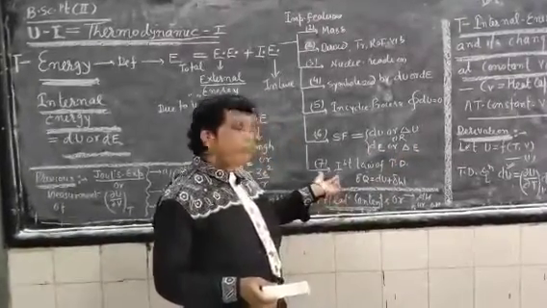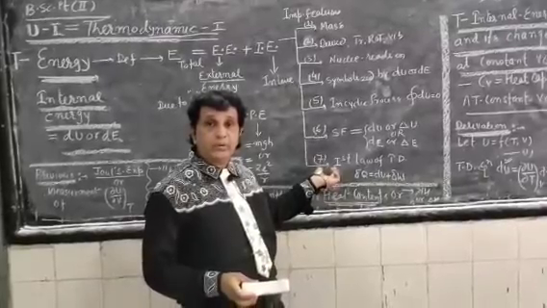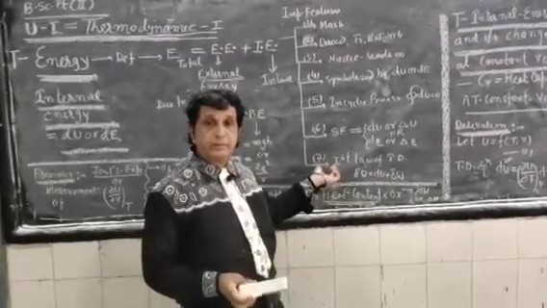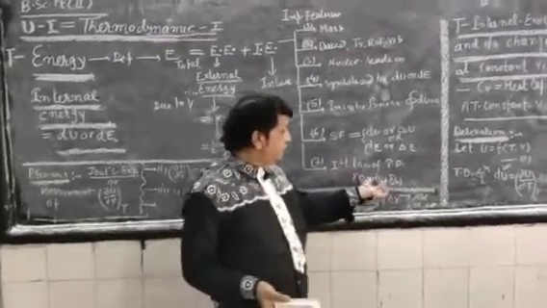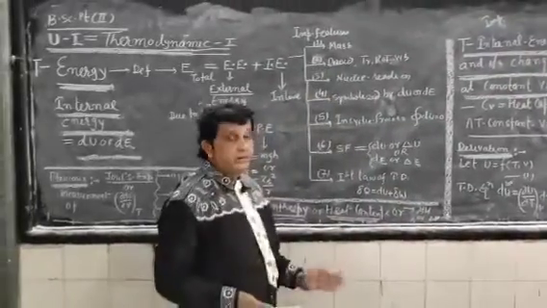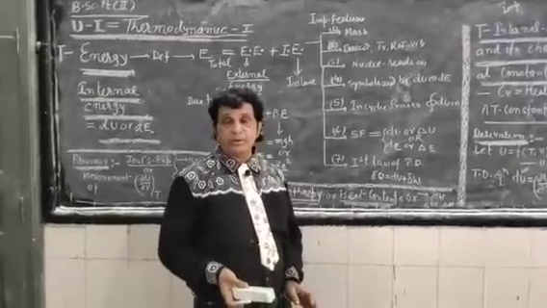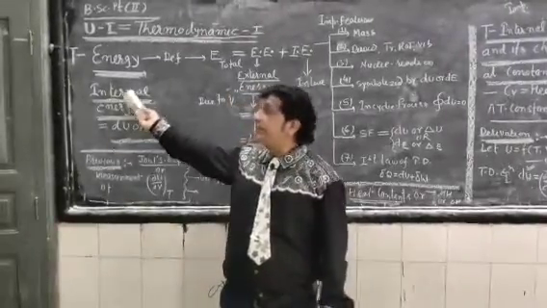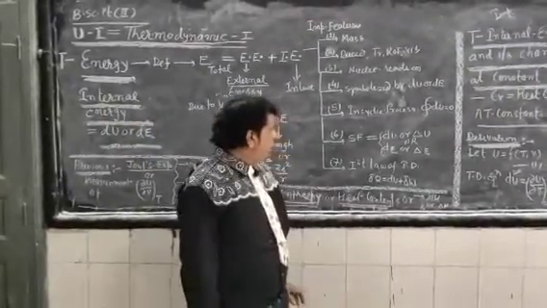Next, its role in the first law of thermodynamics: ΔQ = dU + ΔW. These were the fundamental features, the important points to define about internal energy.